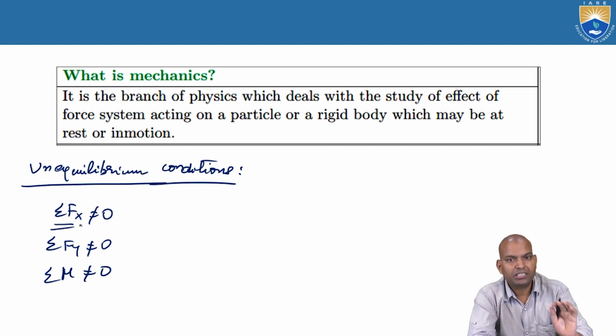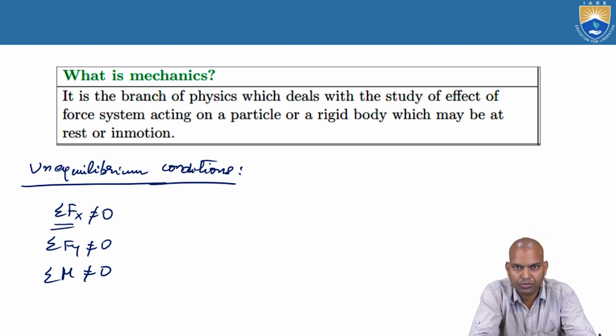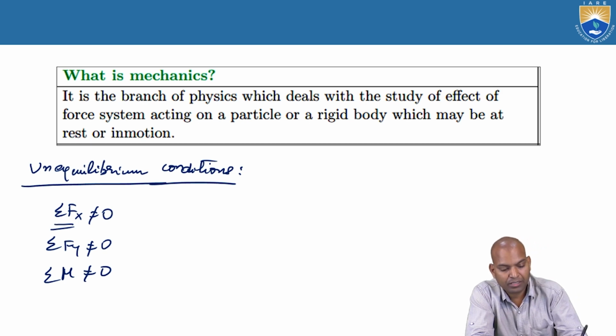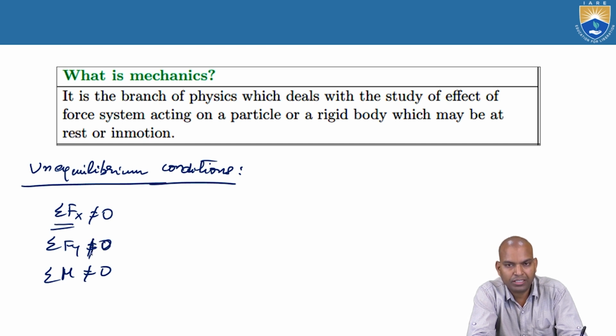That means the algebraic sum of all horizontal forces is not equal to 0, that means the left side and right side directions are not equal. That means it is an unbalanced condition, unequilibrium. And Σfy, the algebraic sum of all vertical forces, is not equal to 0. Σm, the algebraic sum of all clockwise and anticlockwise moments, is not equal to 0.